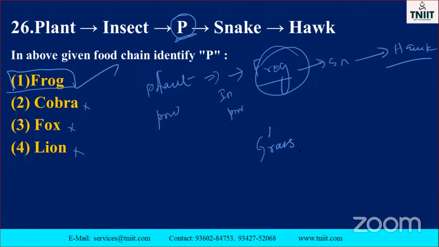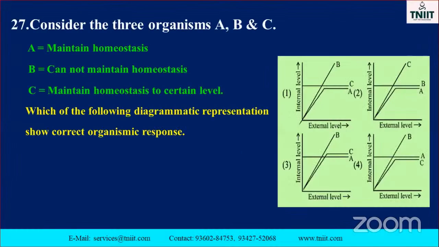Concepts like that: grassland ecosystem, and what about the forest ecosystem? So many things are like that, but they all come under the food chain. Okay, frog. What is the next one?